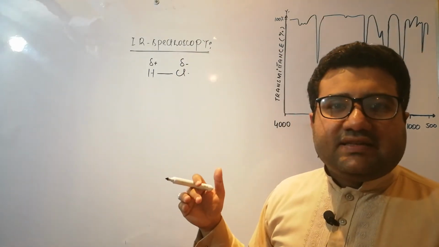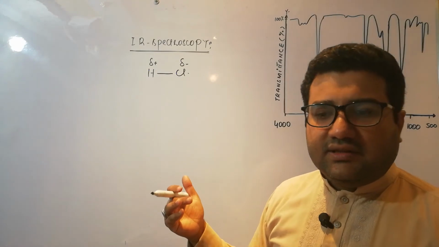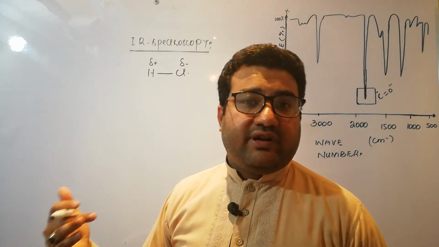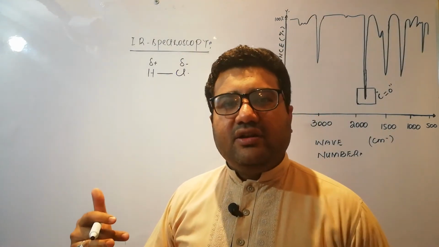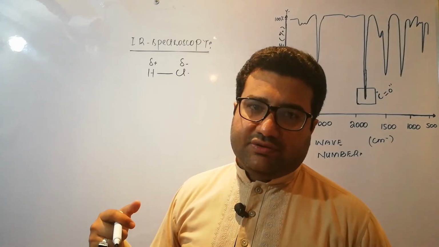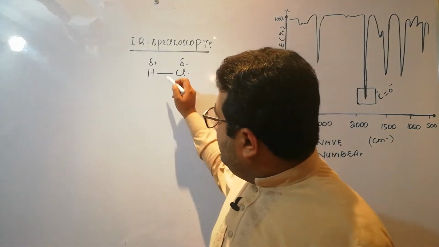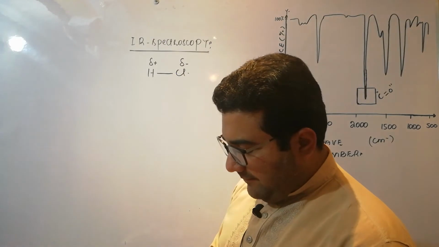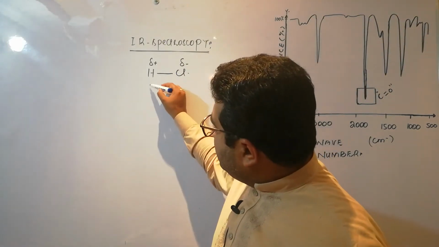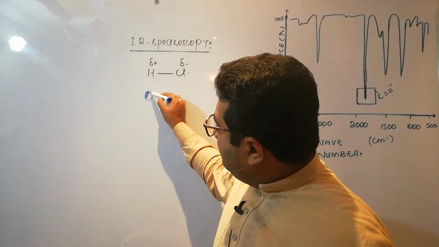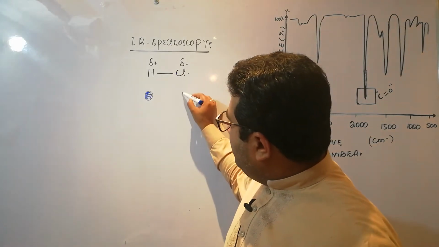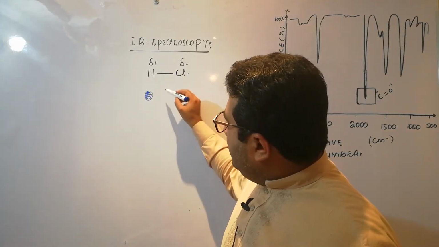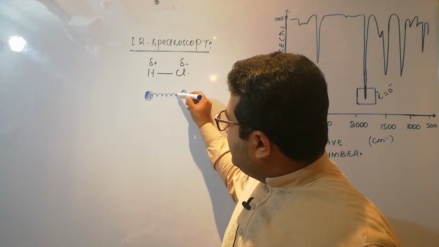Whenever a bond has a certain dipole moment, the bond vibrates with a particular frequency. We are considering only covalent bonds in IR spectroscopy. So, suppose I show this hydrogen atom with a ball and the chlorine atom also with a ball, then the bond between them will be just like a spring.